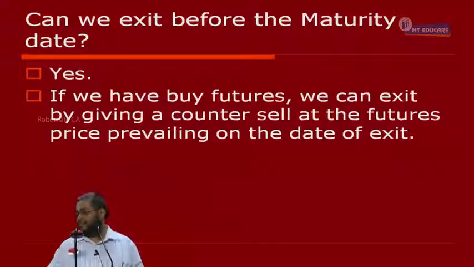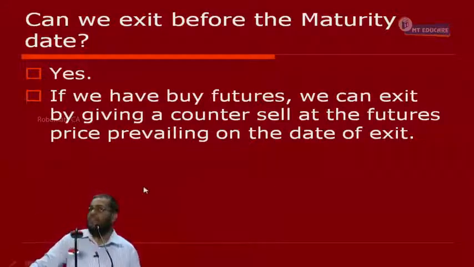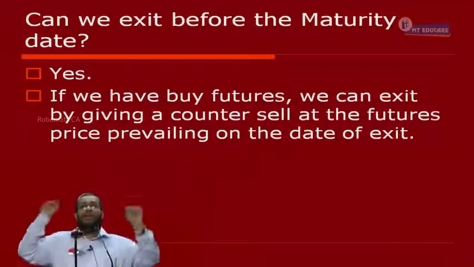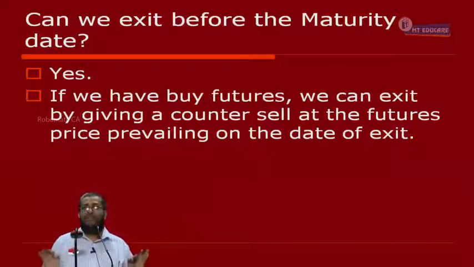And vice versa. Vice versa means what? If we have a sell futures, we exit by giving what? A counter buy. That's the meaning. Now, tell me once again. If we have a buy futures, how can I come out of it? By giving what? Counter sell. At what price counter sell? At the futures price prevailing on the date of what?